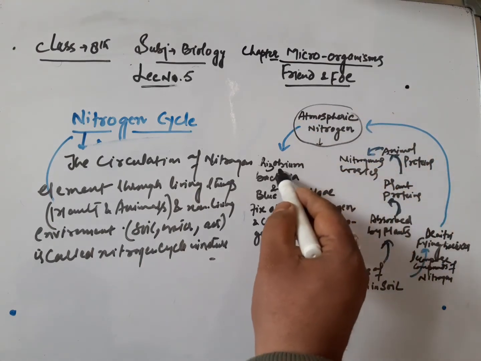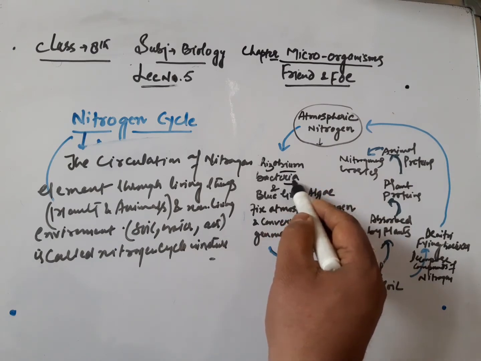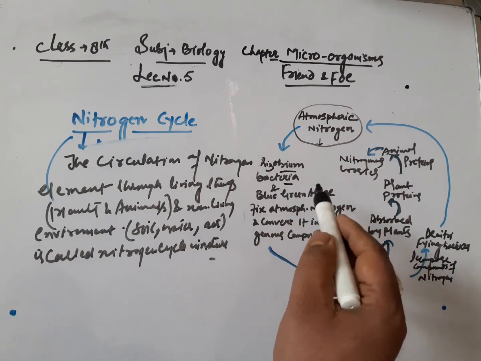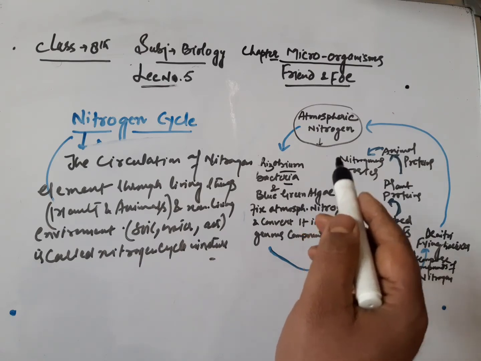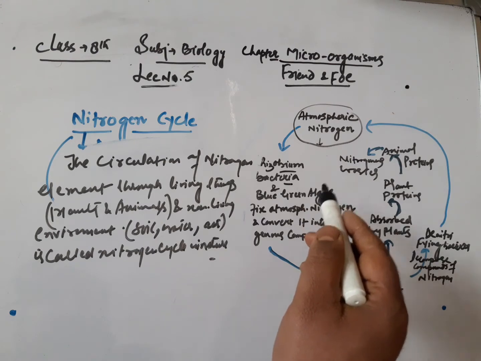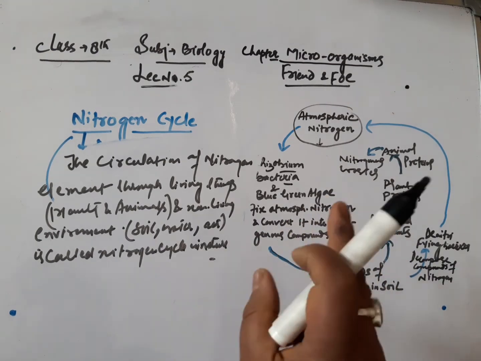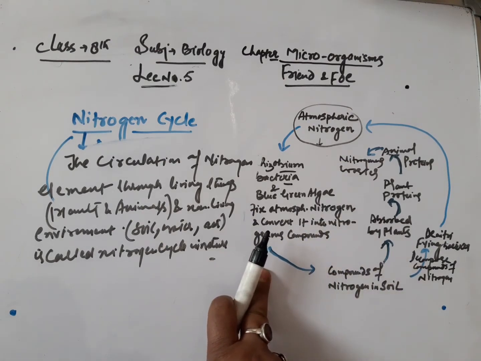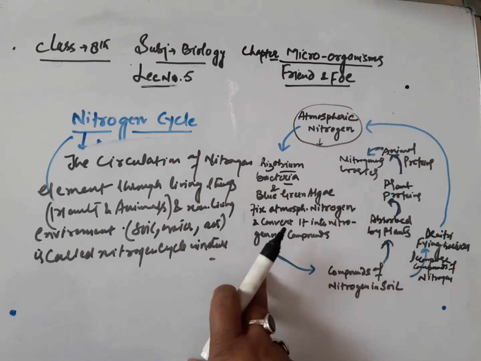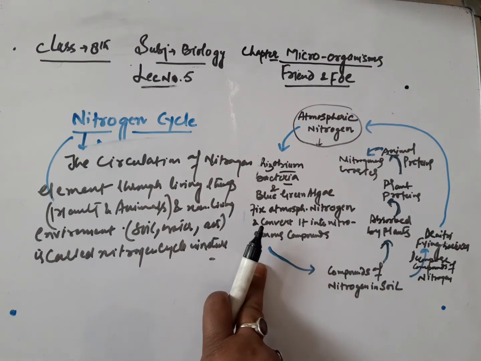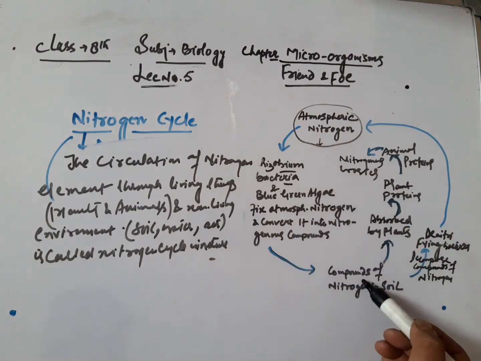It's fixed by rhizobium bacteria present in the soil and in the root nodules of leguminous plants. Also, blue-green algae participate in this, and lightning also fixes atmospheric nitrogen, but it's very rare. From the atmosphere, it gets converted into compounds of nitrogen which go into the soil.